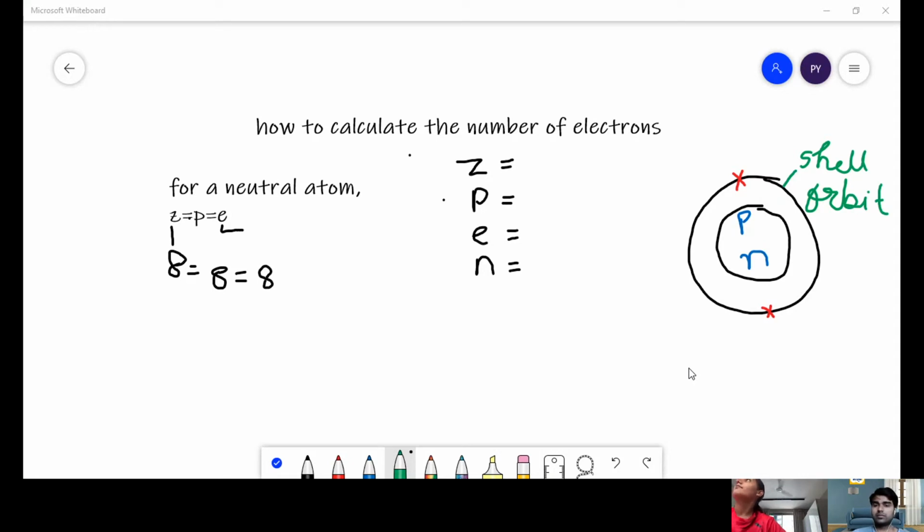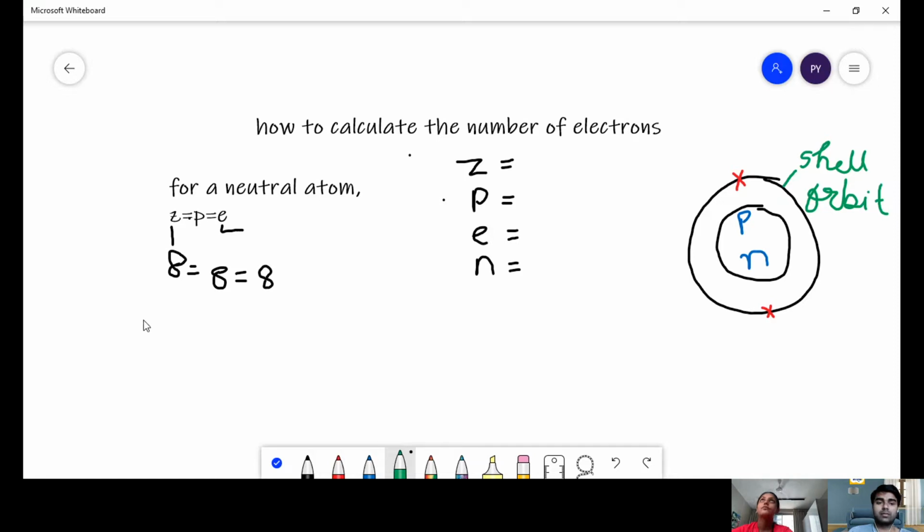So fine, you understood what is nuclear charge? Nuclear charge is acquired in a system because there are protons present in the nucleus, and the protons have the positive charge. Fine, now let us move back.